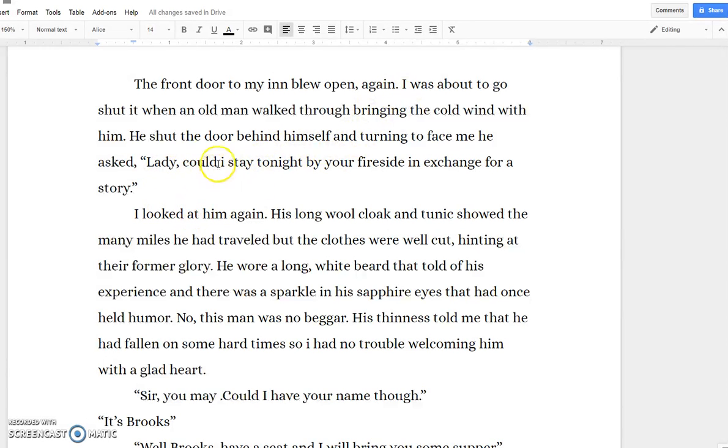I's should be capitalized. You should never see an I like this all by itself that is not capitalized. You need to backspace that, use the shift and press I. Hold down the shift and press I to capitalize that, and then let go of the buttons. So here's another one. So go through and find all of the I's that are by themselves and capitalize them.